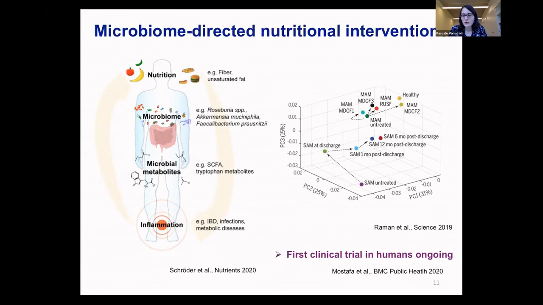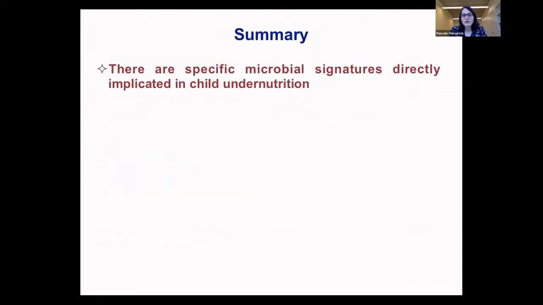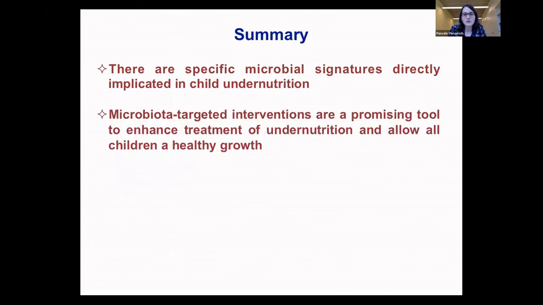And right now, there are first clinical trials in humans ongoing, and I'm very excited to see if this also holds true in a larger data set, and also if this can revert the actual stunting phenotype. So in summary, I hope I could show you that there are specific microbial signatures that are directly implicated in child undernutrition, and that microbiota-targeted interventions could be a promising tool to enhance the treatment of undernutrition.